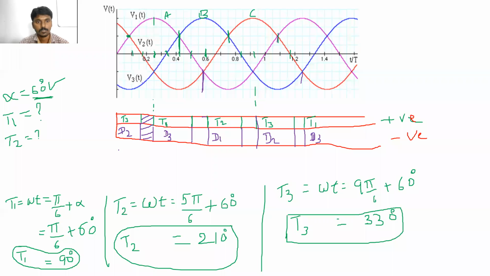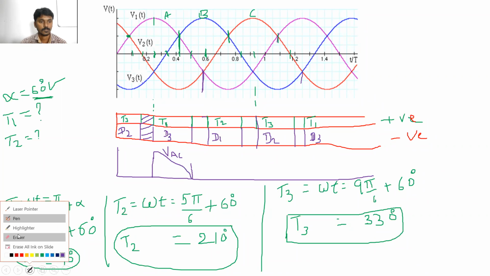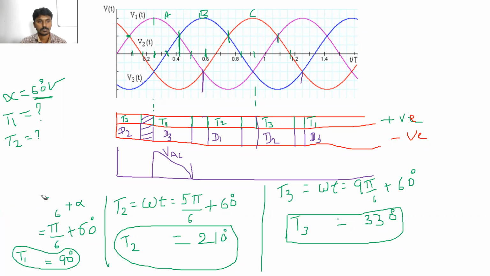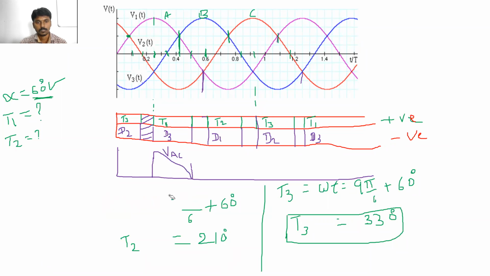Here also we can draw waveforms like this. Okay, so from this point, VAC voltage is present like this. Clear? Which voltage is this one? VAC. Okay. समझ में आ रहा है क्या कॉन्सेप्ट? Are you getting my points, please? Yes, sir. Okay. Just wait.